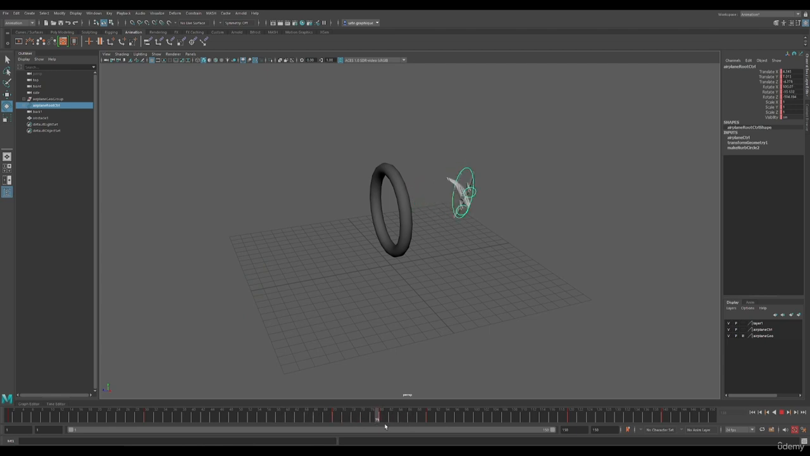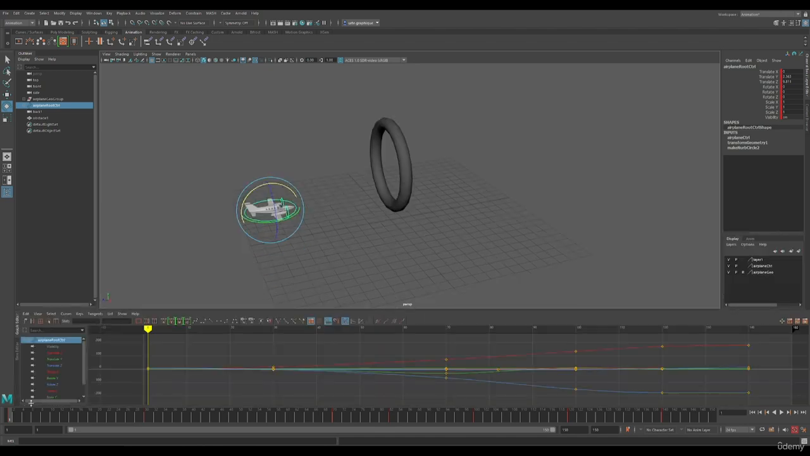I feel that this part is a little bit too fast, so Shift select the keys you want to move in the timeline, click on the arrows in the middle, and move your keys. Just like that. Now the plane is turning around a bit slower, which is good. Now I'm happy with the timing.